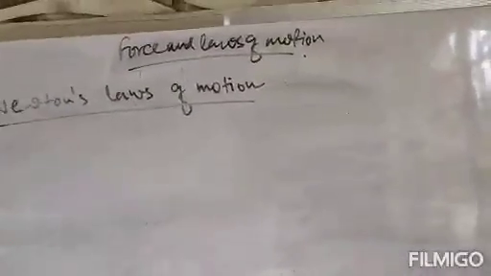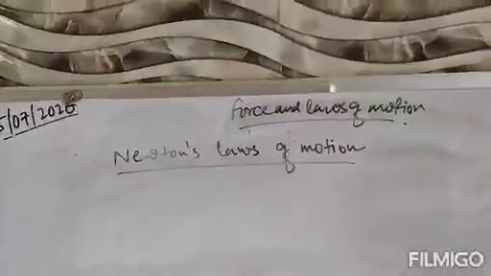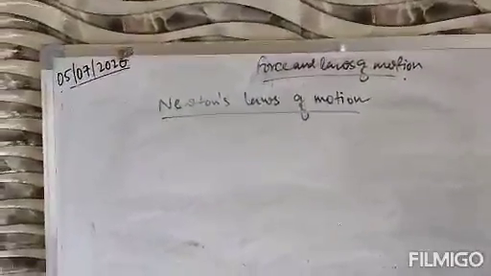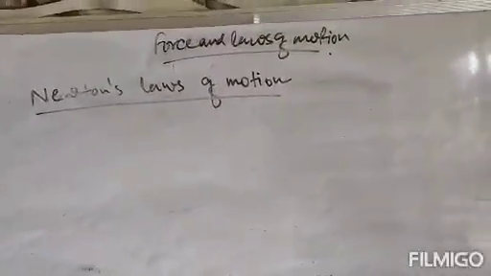Newton studied three fundamental laws which govern the motion of an object. These three laws given by Newton are termed Newton's laws of motion.